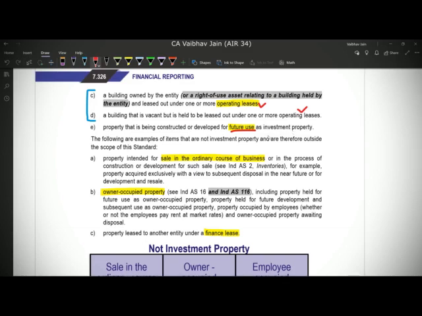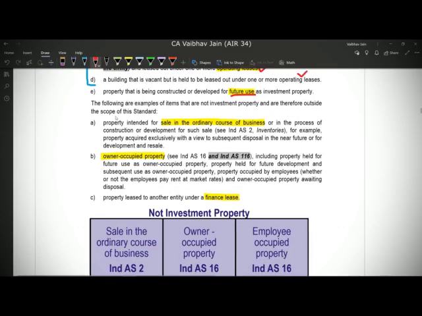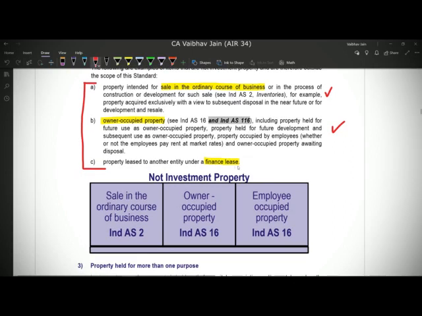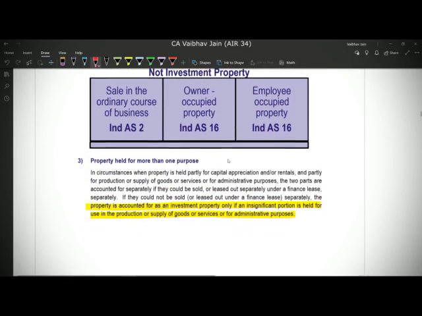So in that case, we can classify it under Ind AS 40. Now these are the examples of cases when the property does not fall under Ind AS 40. First is Ind AS 2, sale in ordinary course of business. Second is Ind AS 16, owner occupied properties, which can be read with Ind AS 116 if it is given on lease. And third is property leased under a finance lease, which I just explained why it will not come under Ind AS 40, investment property.